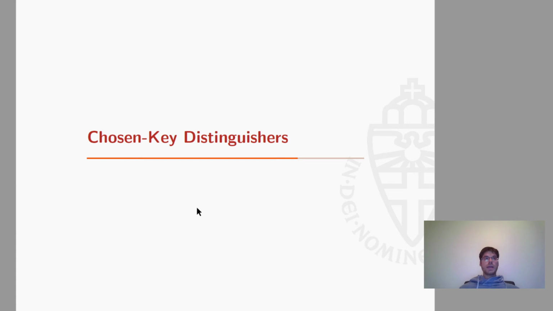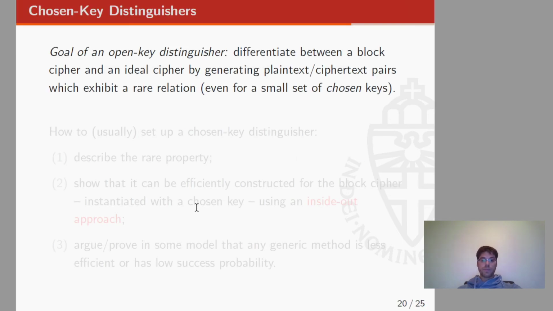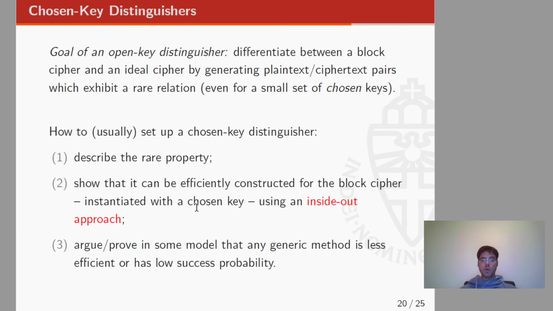Okay, so now we have this multiple of n property, so let's try to use it to set up a new chosen key distinguisher for AES. I just recall that the goal of a chosen key distinguisher is to distinguish between a block cipher and an ideal cipher in the case in which the key is chosen, by generating plaintext ciphertext pairs which exhibit a given property. So we are not going to give a formal definition of chosen key distinguisher, but we set it up in the following way.